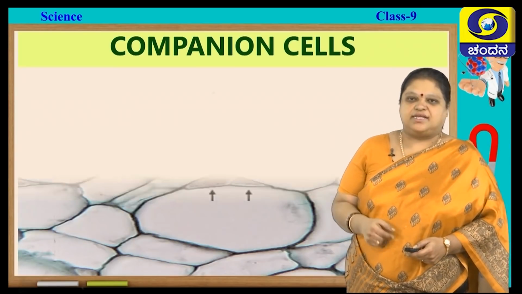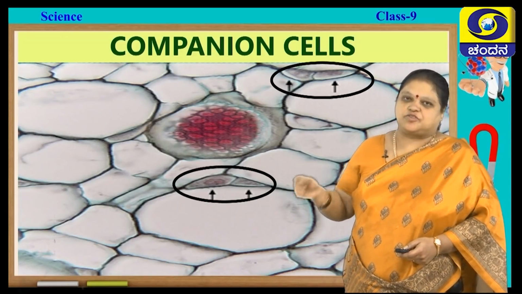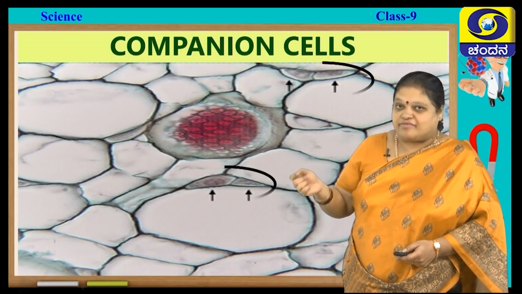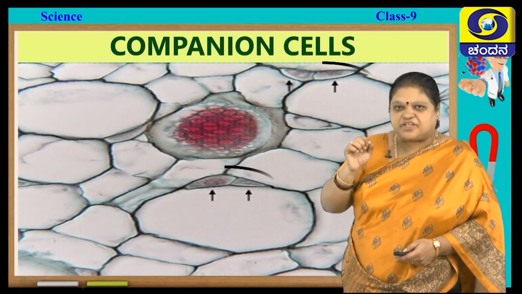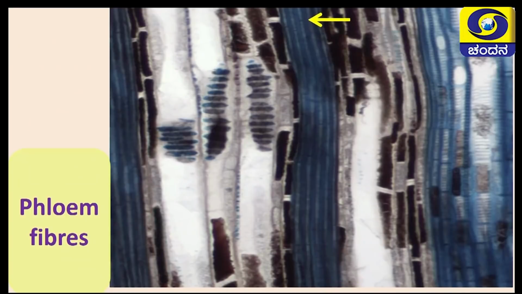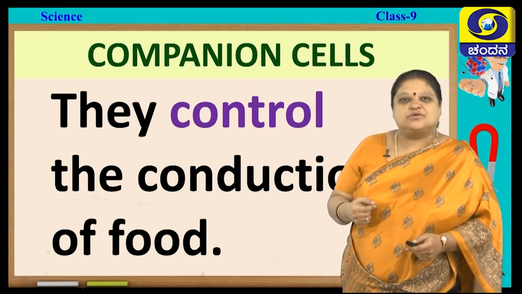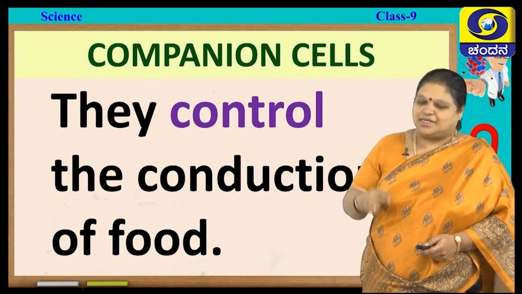Next we will see companion cells. You can see the companion cells, they are found just next to the sieve tubes. You can see them, they are very much alive. So since they are alive, they have their own specific functions. What other cells are present apart from companion cells? You can see phloem fibers, they are dead cells. You cannot see any cytoplasm or nucleus. So what do these companion cells do? They control the conduction of food in the sieve tubes.